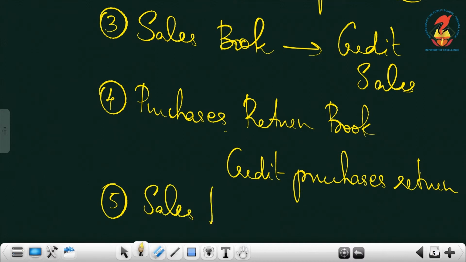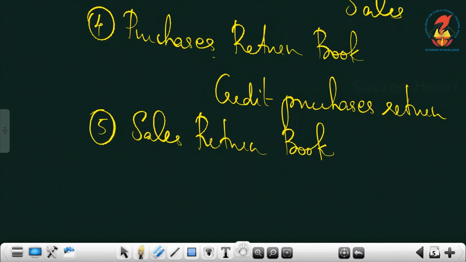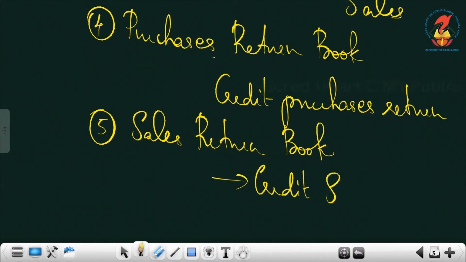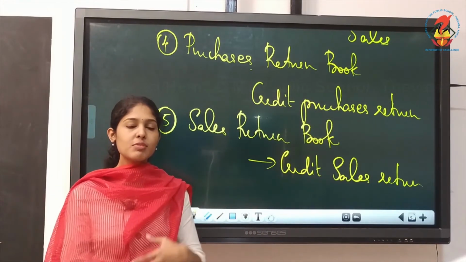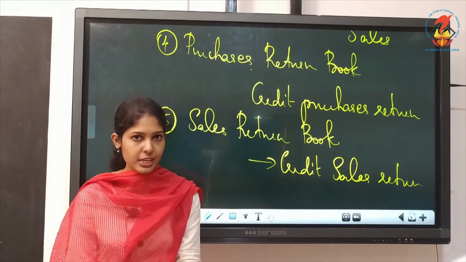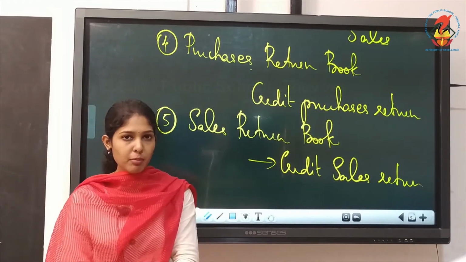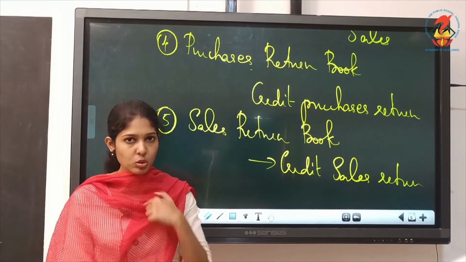Then next is sales return book. That is to record credit sales return. Meaning is, suppose today we sold some goods on credit basis, and after 1 month the customer is returning these goods to us.